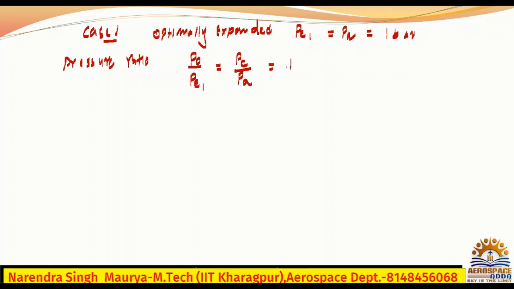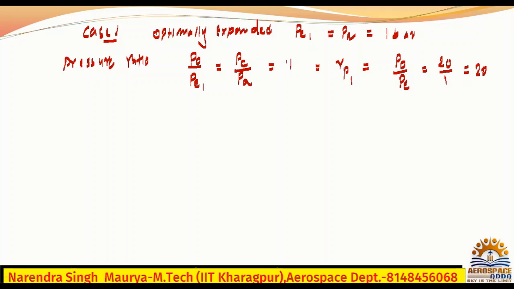So this is the pressure ratio, RP1, which is the total pressure in the combustion chamber divided by the exit pressure, nothing but 20 bar divided by 1 bar, which is 20.